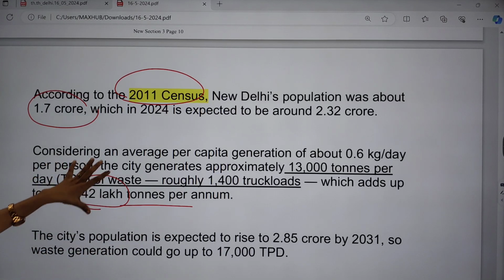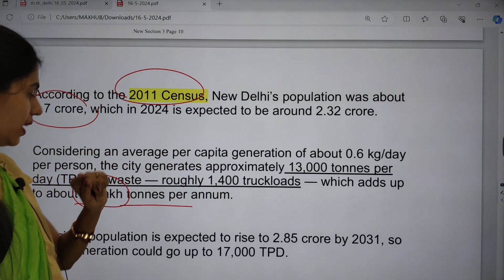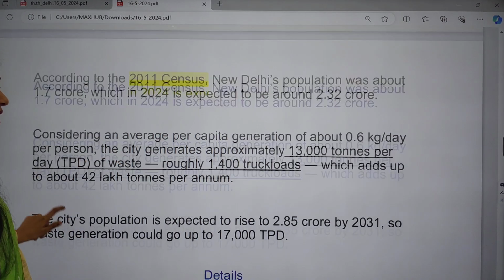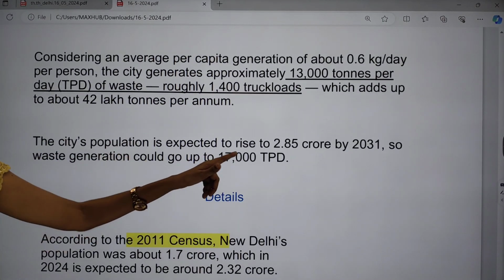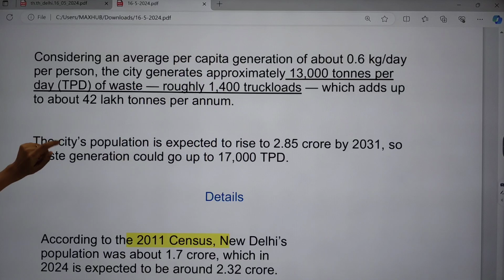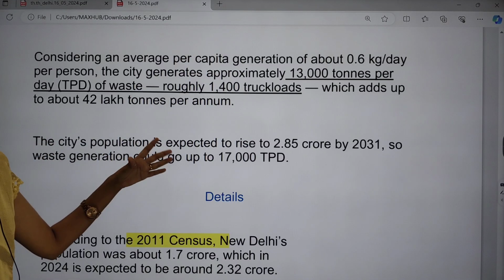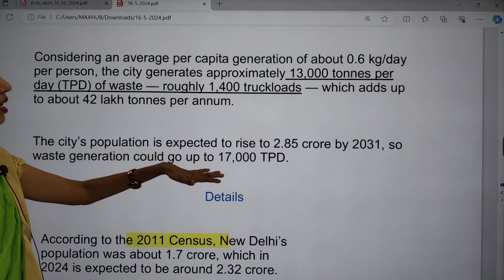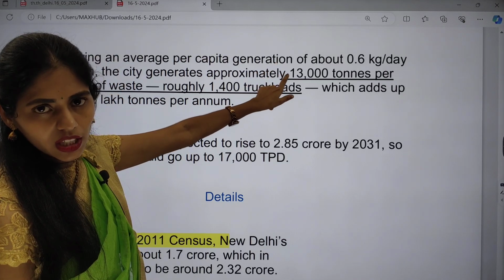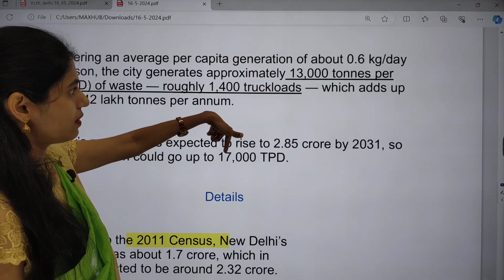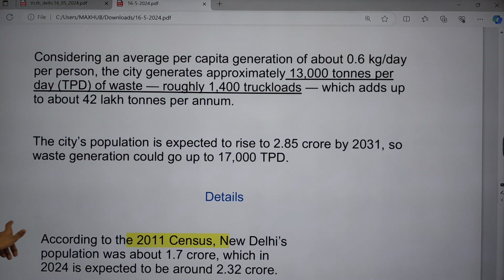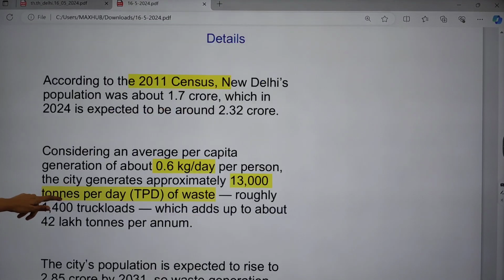This is the waste generated only in New Delhi. The city's population is expected to rise to 2.85 crore by 2031. At that time, waste generation will increase from 13,000 to 17,000 tons per day. So that is the data given here.